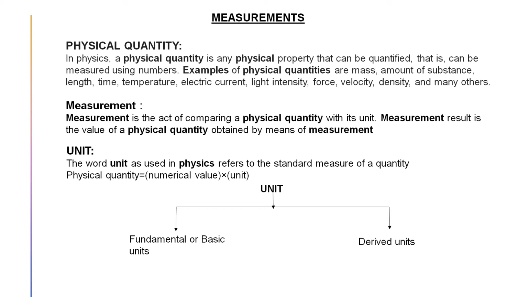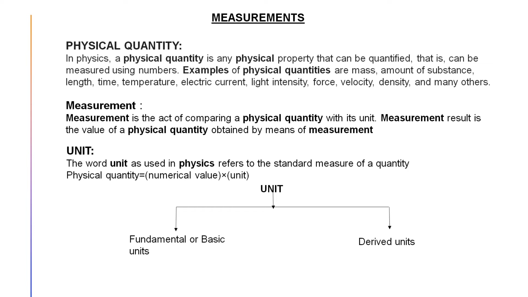Assume a 1 meter rod is given to you and you are told to measure a long rod which is more than 1 meter. What we have to do is start from the starting point and repeat the 1 meter rod you have, and go till the end. If you see that it takes 10 times your 1 meter rod to complete the whole long rod, we can say that the measurement of that long rod will be 10 into 1 meter, that is 10 meter.